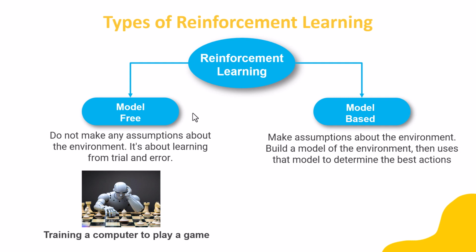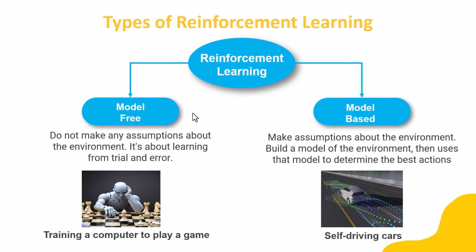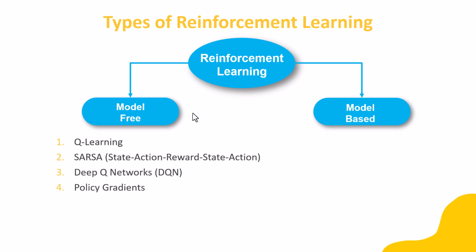In model-based reinforcement learning, we make assumptions about the environment, build a model of the environment, then use that model to determine the best actions. For example, a self-driving car. For model-free learning, we have different algorithms like Q-learning, SARSA (state, action, reward, state, action), deep Q networks, and policy gradients. And for model-based reinforcement learning, we have Dyna-Q, Monte Carlo tree search.